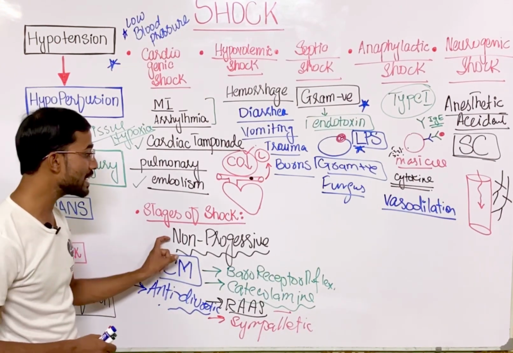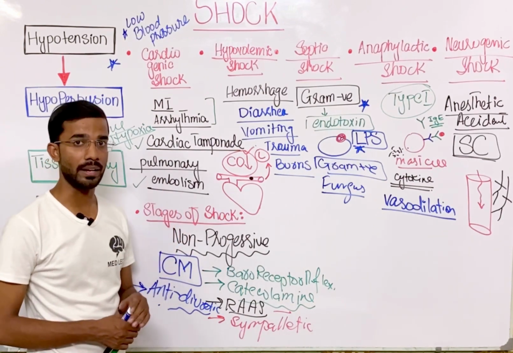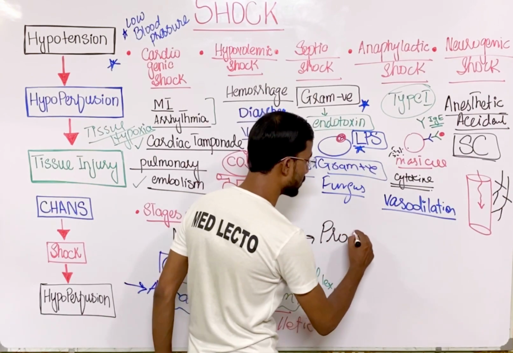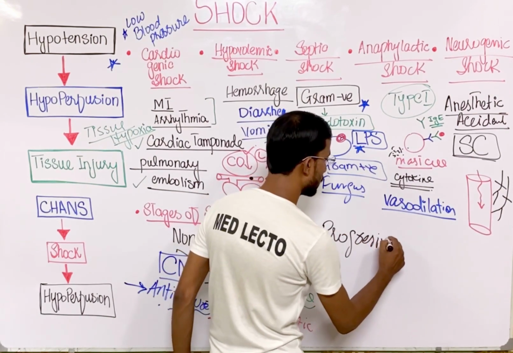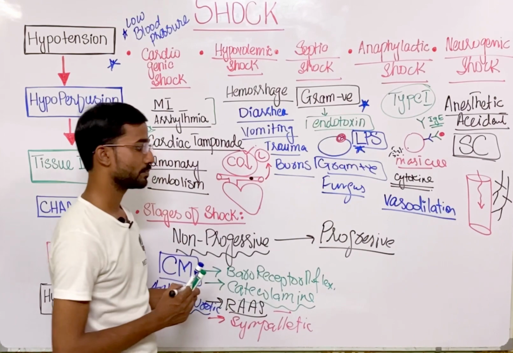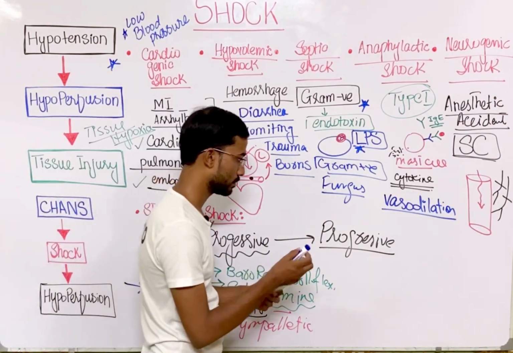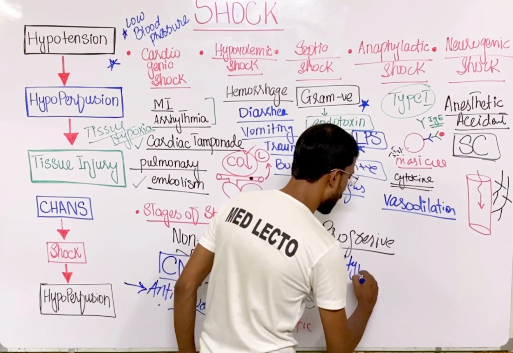Okay, when this first stage fails and the patient goes toward the second stage, that is the progressive stage. Now in the progressive stage you will see hypoxia of the tissues, that is the most important.